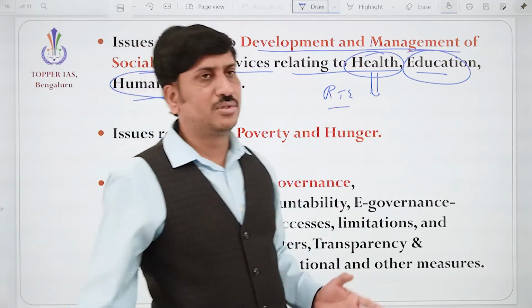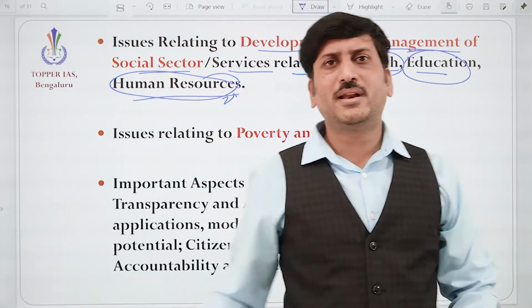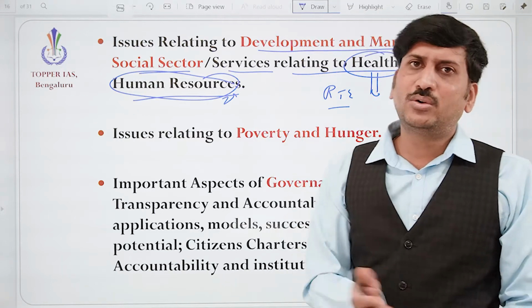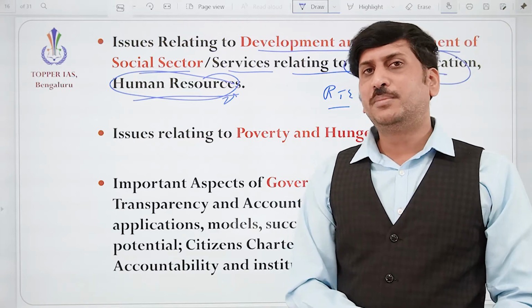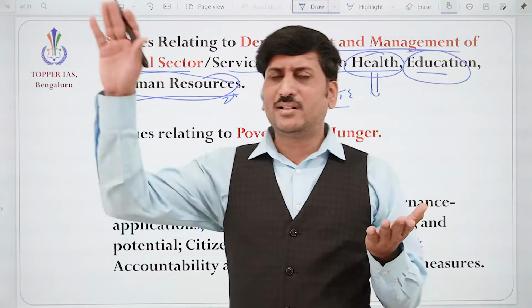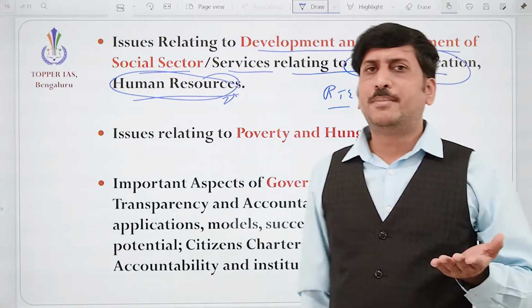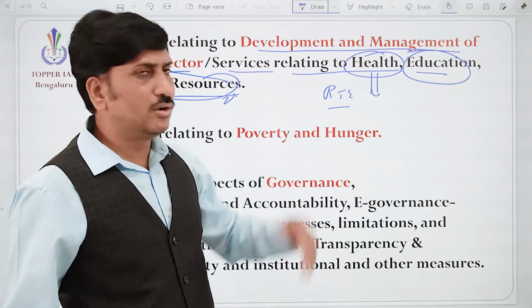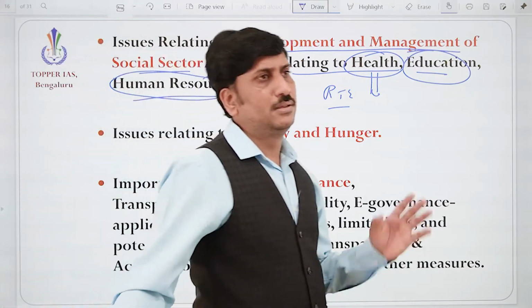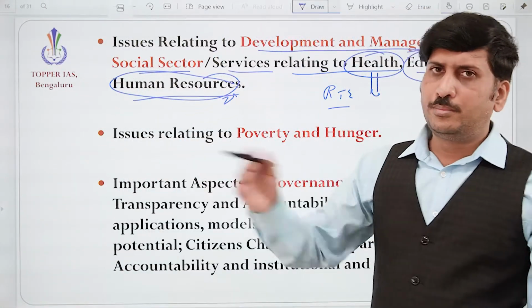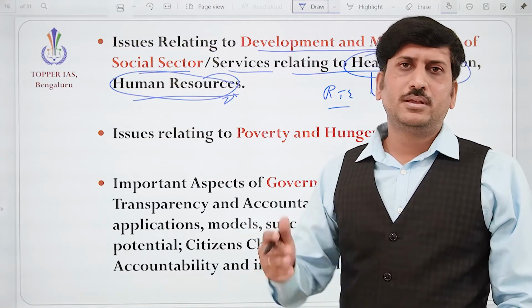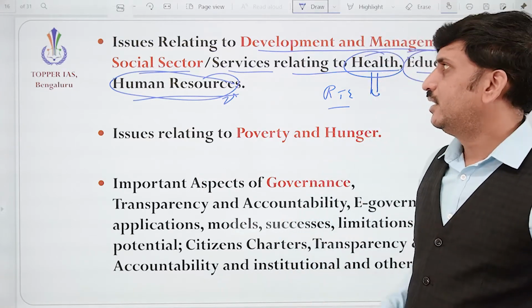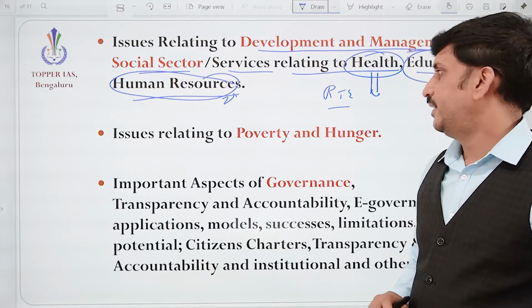So what are the issues? How are the enrollments happening? How does the quality of education need to be improved? Because there's a mismatch. What is asked in the market and what is provided in the schools is different. So because of that, the new education policy is being brought, and it is in the process of implementation, right? So those things we need to understand.